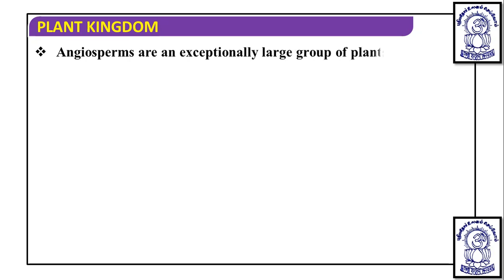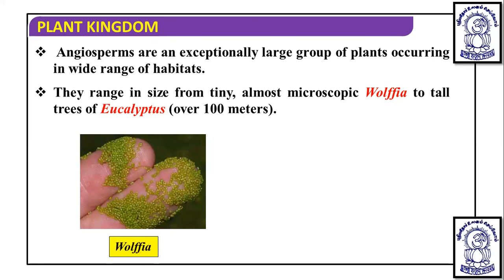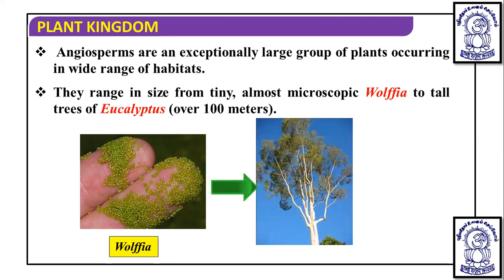So angiosperms are an exceptionally large group of plants occurring in a wide range of habitats. They are found everywhere, and they range in size from tiny, almost microscopic Wolffia, which is an angiosperm, to the Eucalyptus, a tall tree which can grow over 100 meters. This is Wolffia, which is microscopic, and this is the Eucalyptus, which can be 100 meters tall. These are the particular features of the angiosperms.